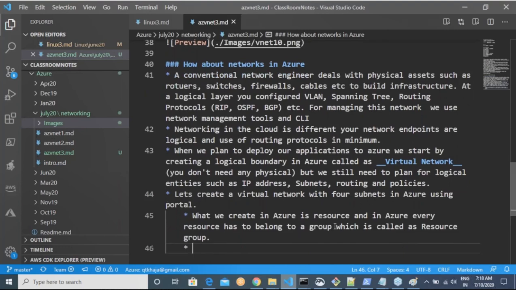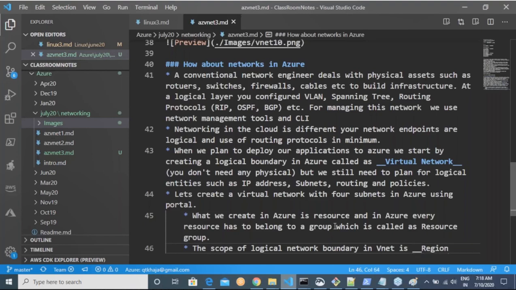The scope of a logical network boundary, a VNet, which is a virtual network, is region. If you remember, region.